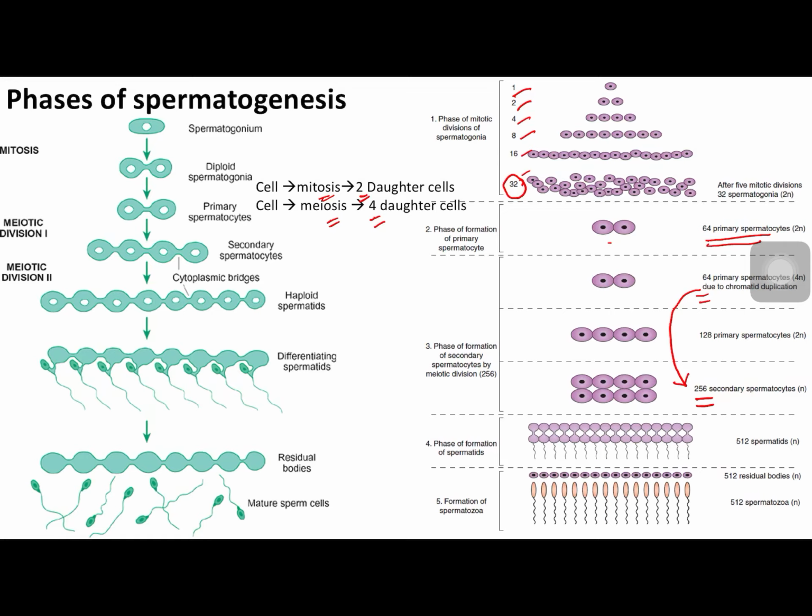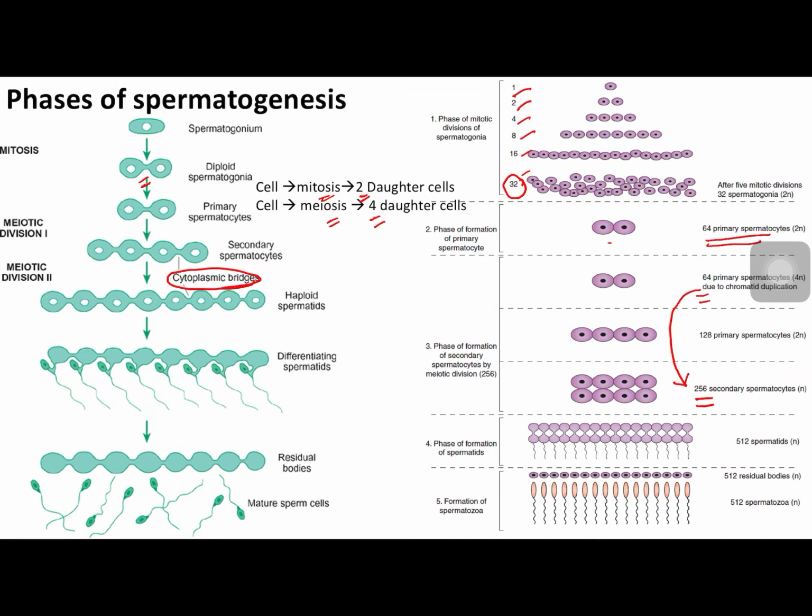One thing important to remember here is, right from the division of spermatogonium to formation of spermatids, all these development stages are attached by cytoplasmic bridges. You can see here they are attached by cytoplasmic bridges, so they are not separating from each other during the division from spermatogonia up to the level of spermatids.